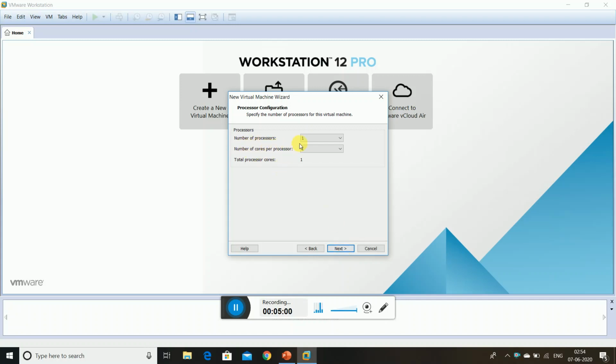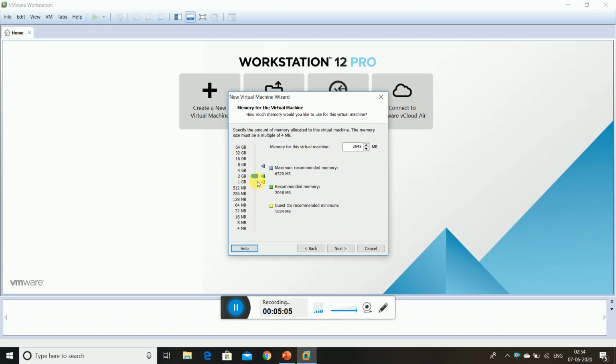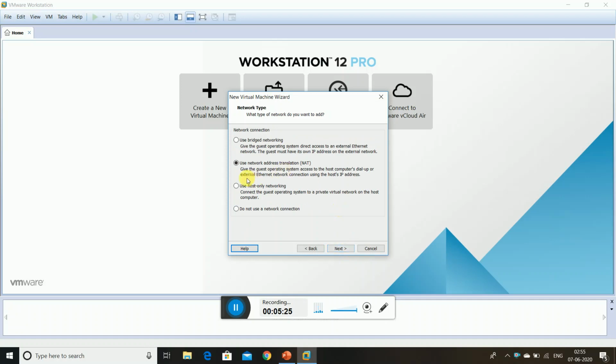And then the number of processors is 1. It is simple, already the default. This is 2 GB. 2 GB is the basic, or 4 GB as per our computer, as per whatever GB is available. Initially I have 8 GB, but I kept it as 2 GB only. Here the 2 GB is shown. The next step is Use Network Address Translation, NAT. If you cannot understand why this option is there, you can Google it, or in coming classes you may know that.